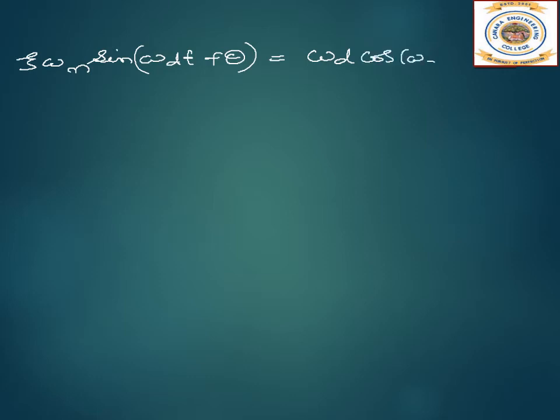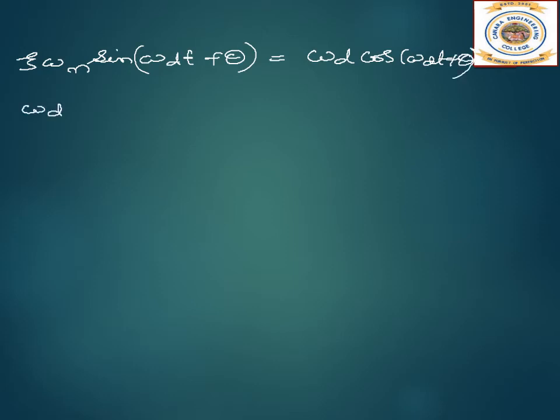When I take the common terms out, I get zeta omega n sine omega d t plus theta is equal to omega d cos omega d t plus theta.